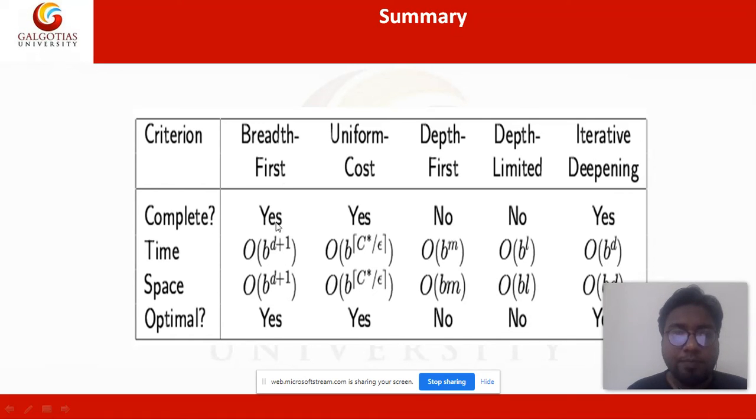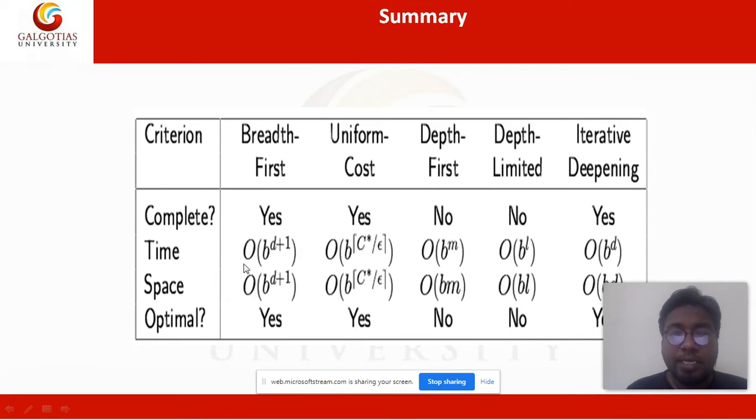The time complexity of BFS is order of B to the power D plus 1. B is the branching factor, D is the depth. Uniform cost search time complexity is order of B to the power C star divided by epsilon. C is the cost, B is the branching factor. The time complexity of depth first is order of B to the power M. M is the max depth and B is the branching factor.